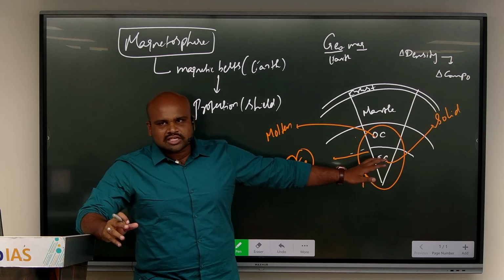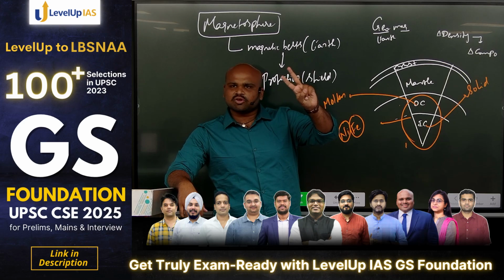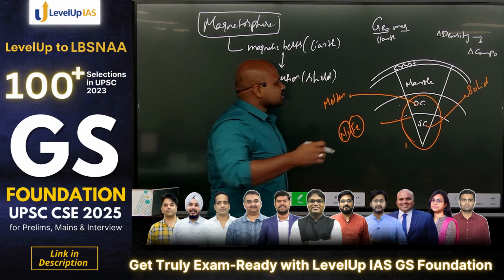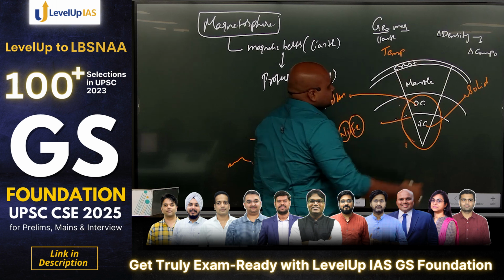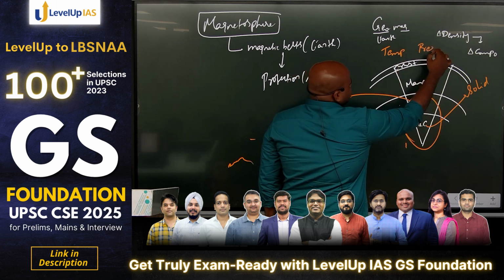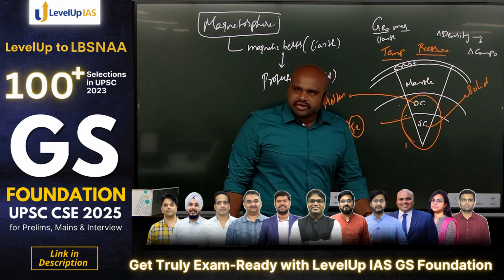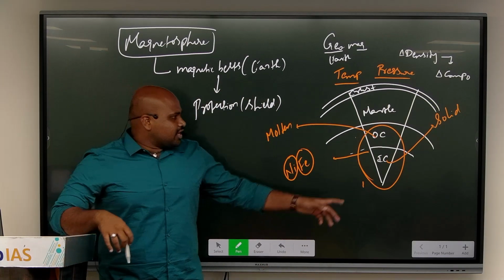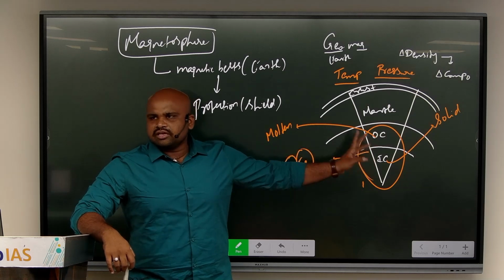Now, when I look at this variation, I see two factors playing out here. There's an interplay of two factors. One factor is the temperature. The other factor is the pressure. When I find this interplay of temperature and pressure, I see a variation in the state of matter existing in the outer core and inner core.